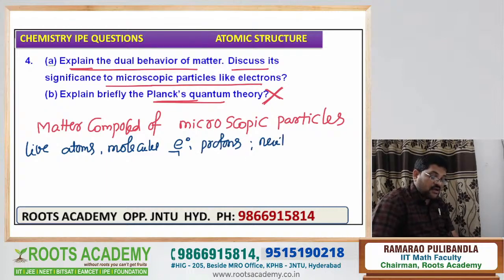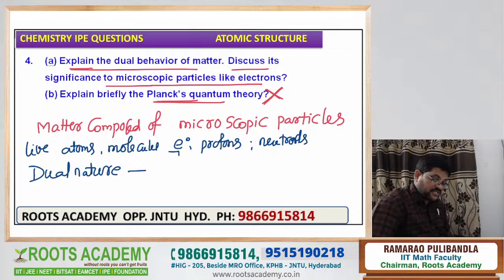Now, matter is composed of microscopic particles like atoms, molecules, electrons, protons, neutrons. So they have what? They have dual nature. What is the meaning of dual nature? Dual nature means particle nature as well as wave nature. Repeat once again. What is dual nature? Dual nature means particle nature as well as wave nature.